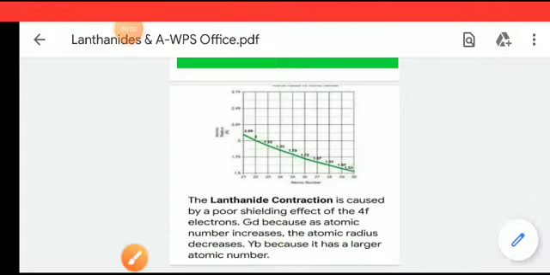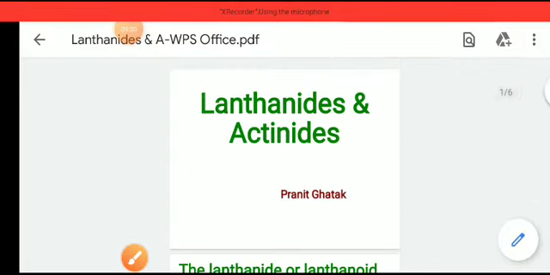In today's class we have discussed the lanthanides and their properties, what actinides are, where the lanthanides and actinides are placed in the periodic table, as well as the lanthanide contraction and the reason behind it.